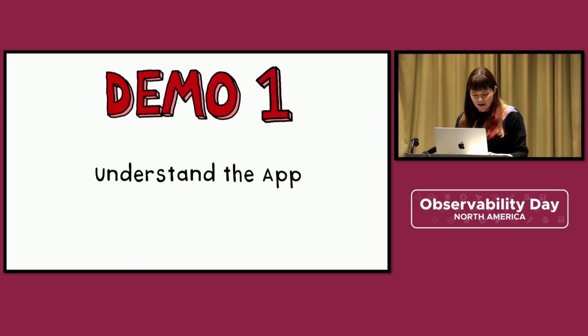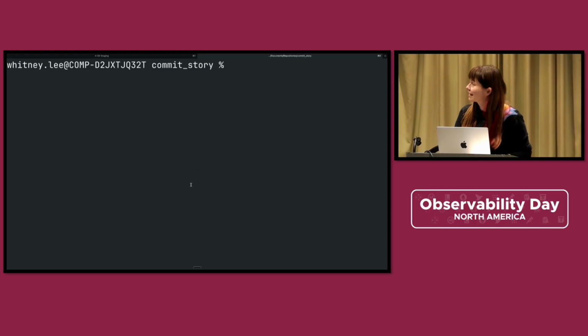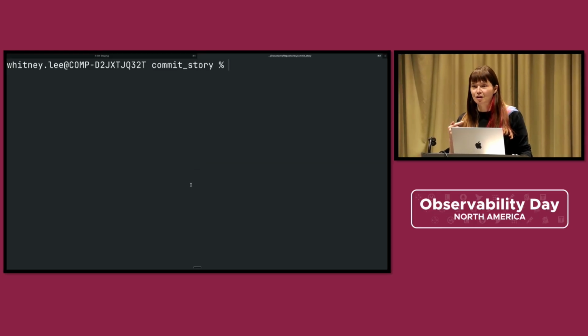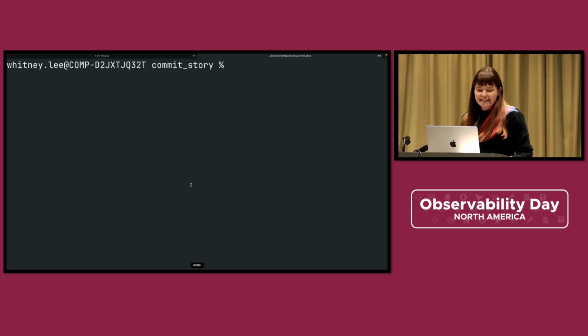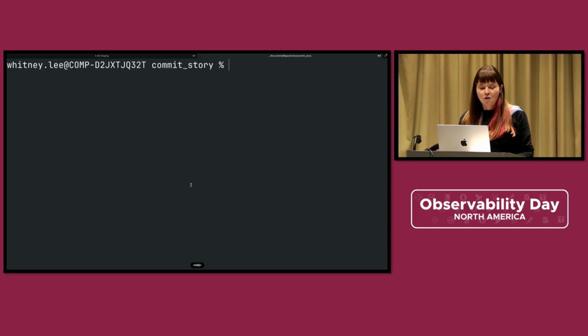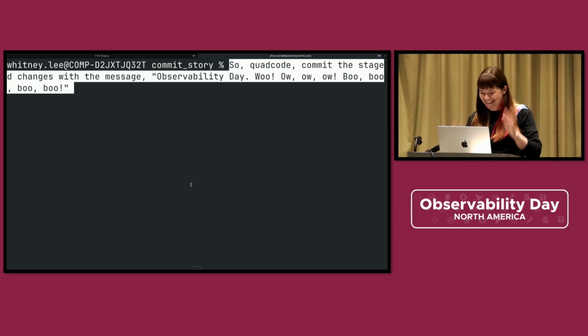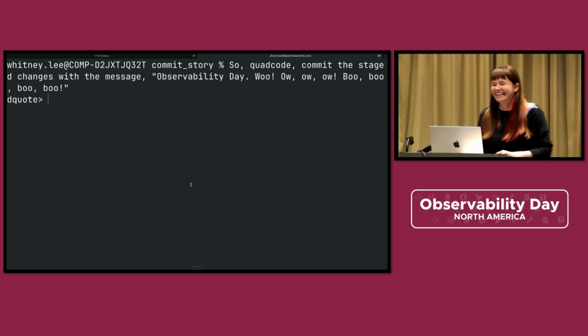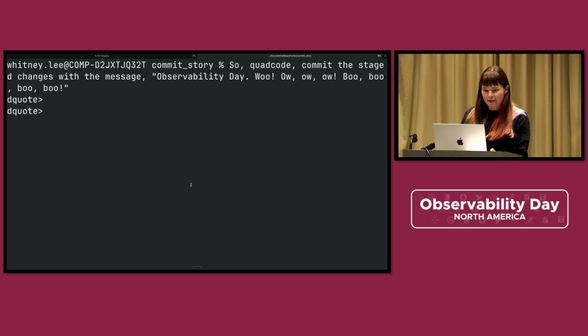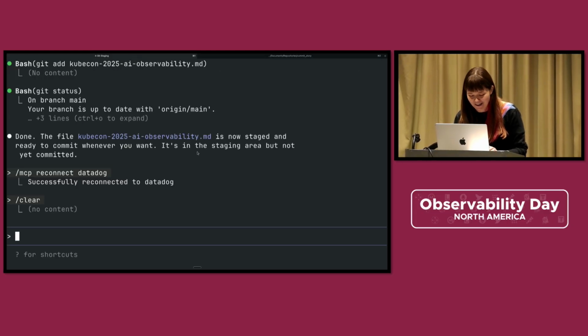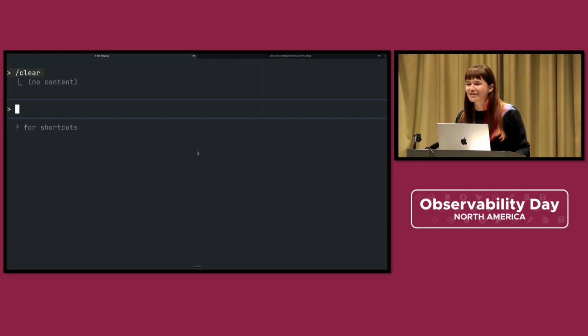So I'm going to talk to Claude Code. I'm using a tool called Whisperflow, so I can just directly talk to Claude Code. Claude Code, commit the staged changes with the message, observability day. Okay, I got that part wrong. Now Claude Code is going to, what is happening? Oh, because I'm not on Claude Code. Here we go, let's try it again.